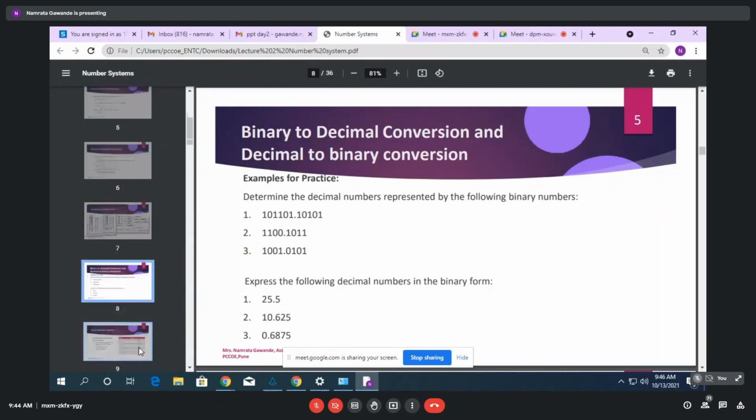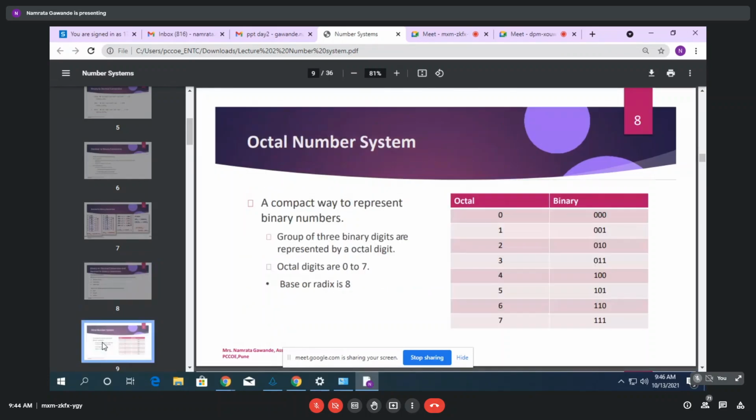Okay, so I will send you the answers for these particular examples. Now we'll start with the octal number system. In the octal number system, the binary number is represented in terms of 3 bits. A group of 3 binary digits is represented by an octal digit.